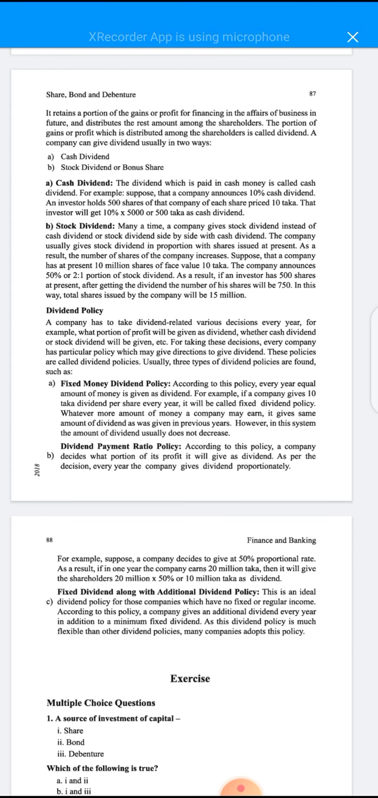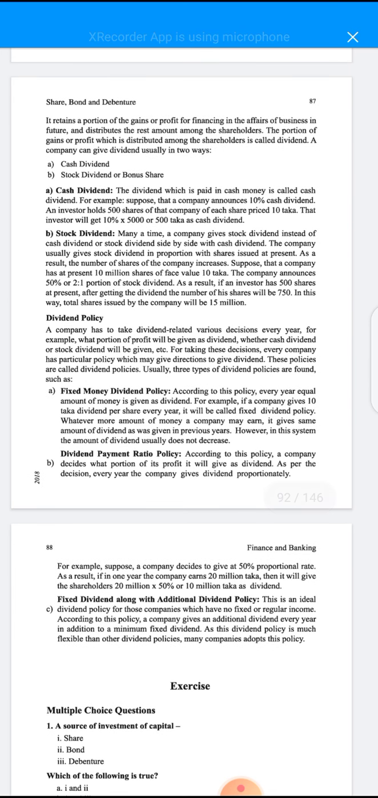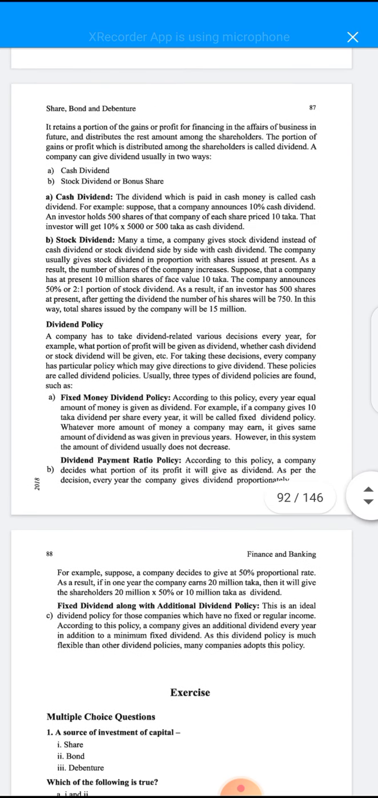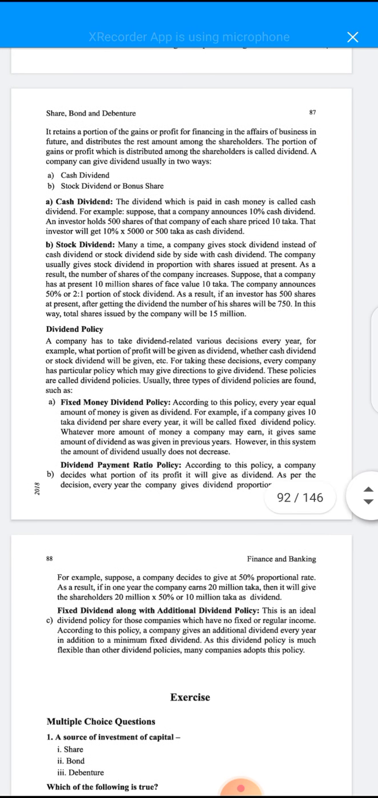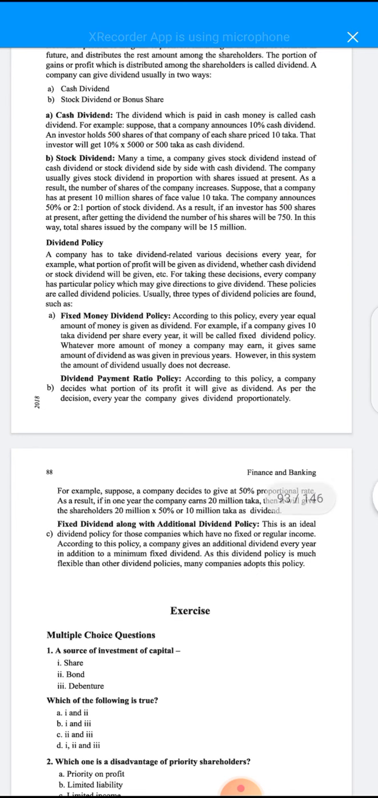So when a company gives stock dividend, ultimately the company's shares will increase, and the company's retained earnings amount, the profit they preserve, will be increased. So student, the next important topic is the dividend policy.